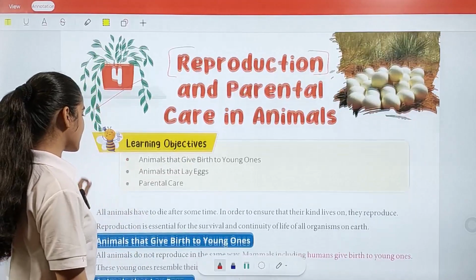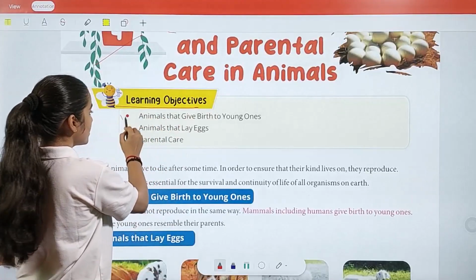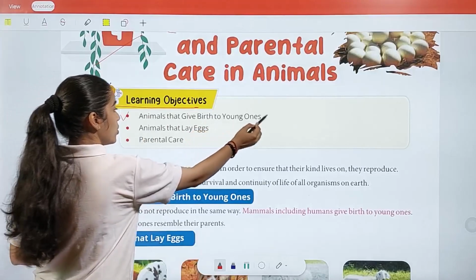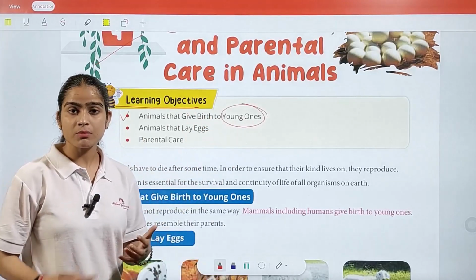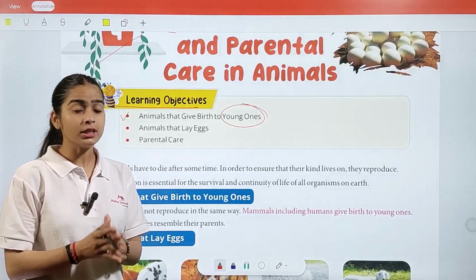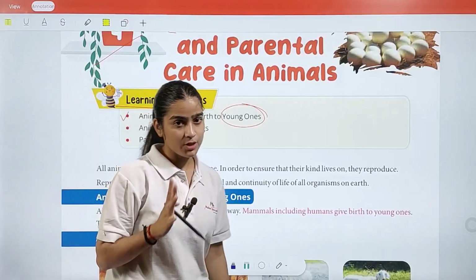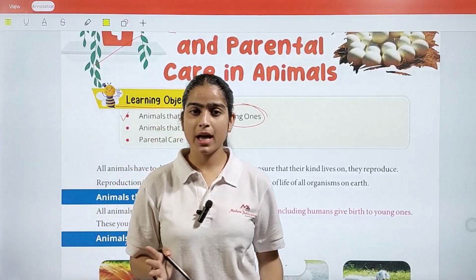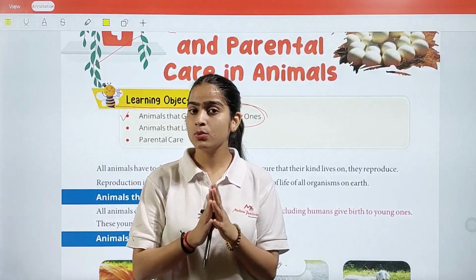So, students, let's get started with this chapter. Today we have a learning objective. The first is animals that give birth to young ones, which means they do not lay eggs. We have two kinds of animals: those who lay eggs and those who do not.